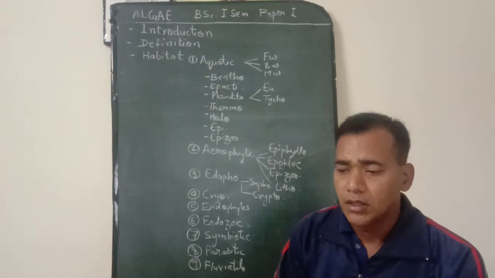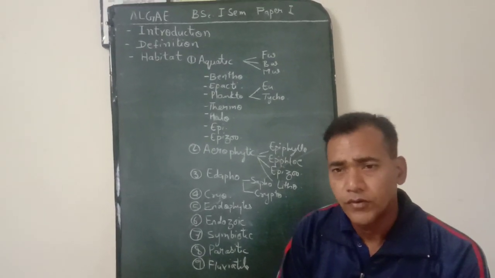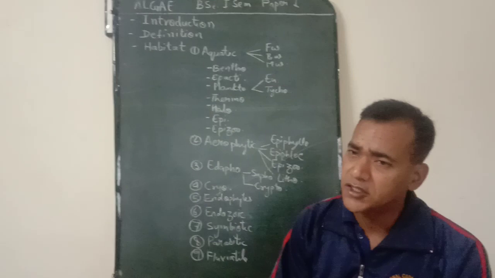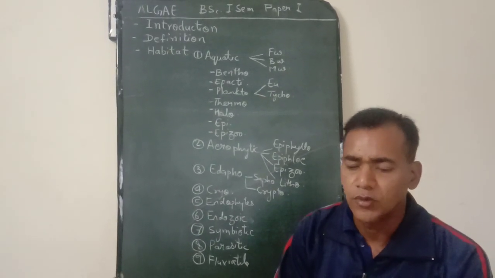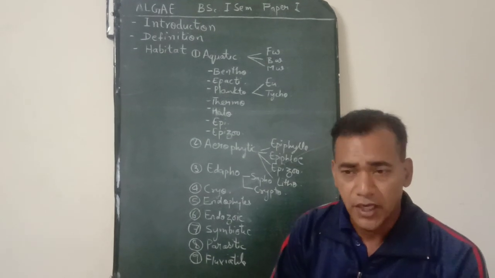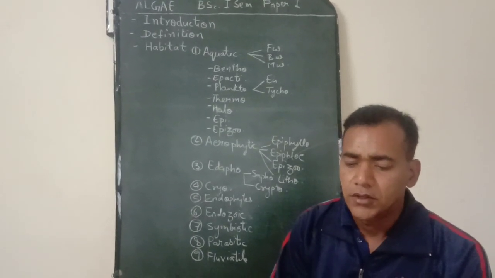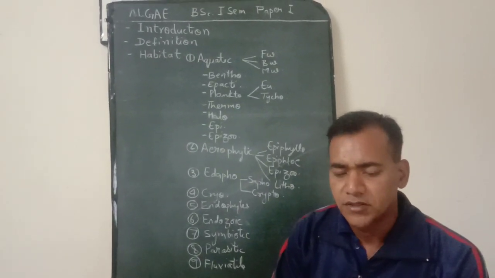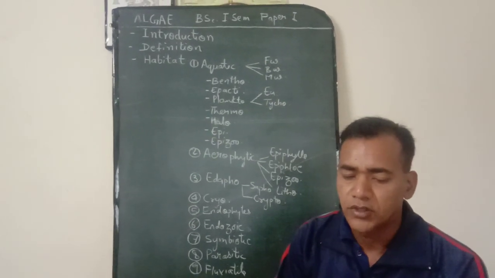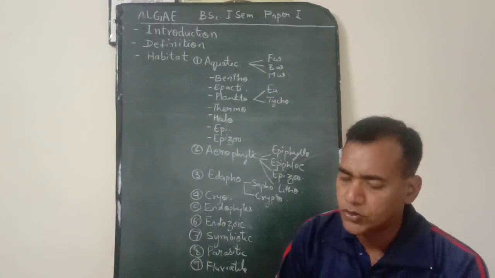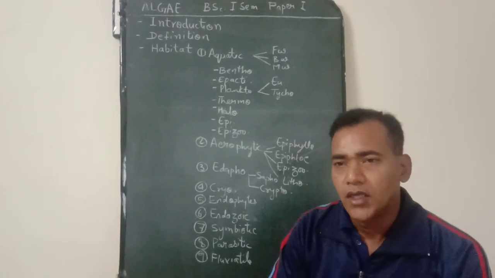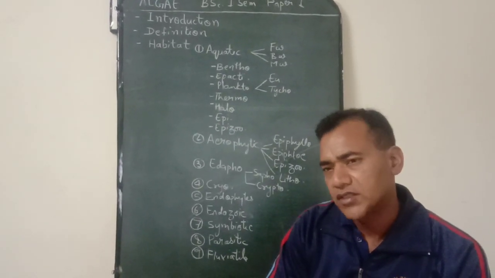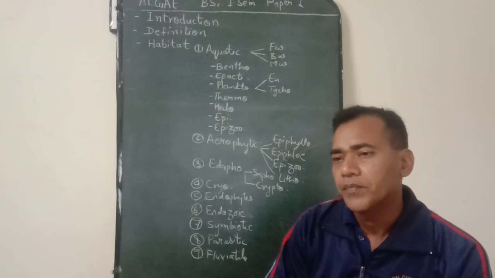So a variety of colorful snow can be found just because of algae. For example, the green snow is caused by Chlamydomonas, red snow by Chlamydomonas and diatoms, yellow green snow by Ulothrix, Oedogonium, Pleurococcus, Nostoc.